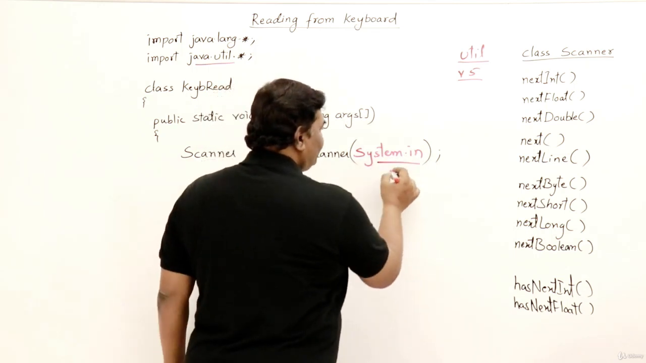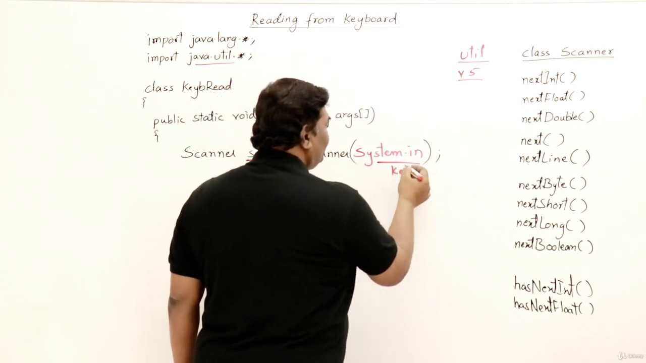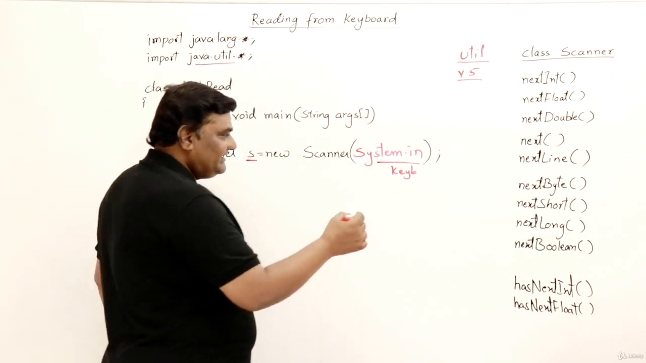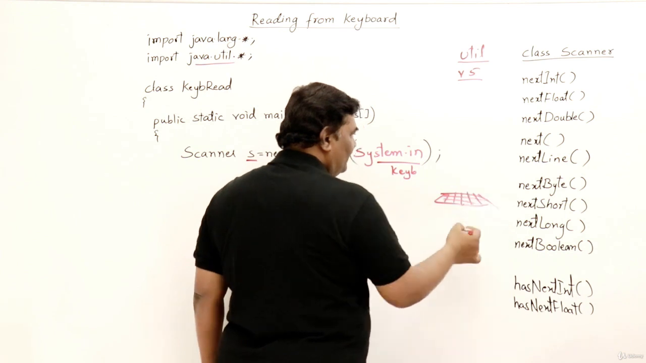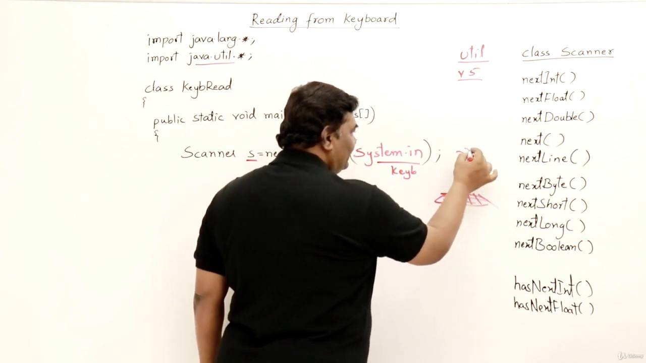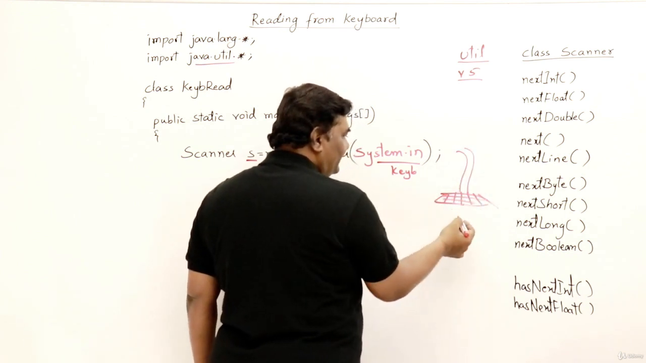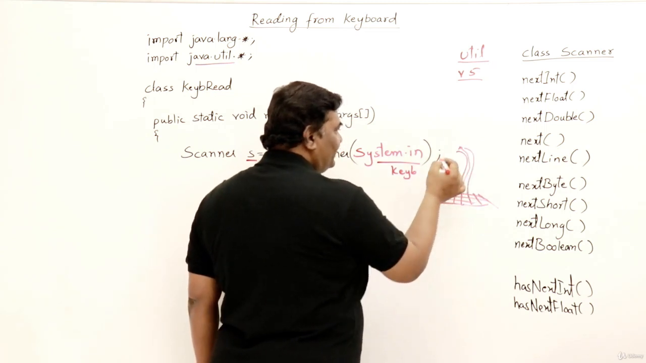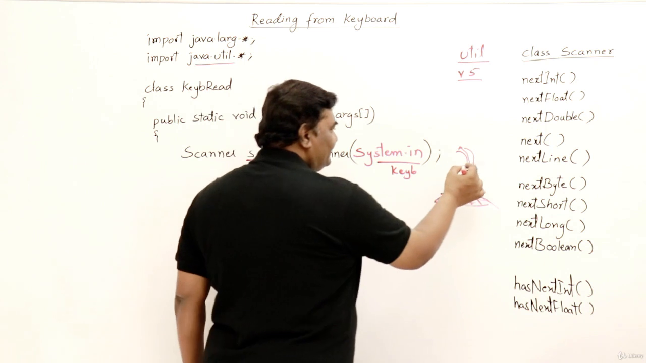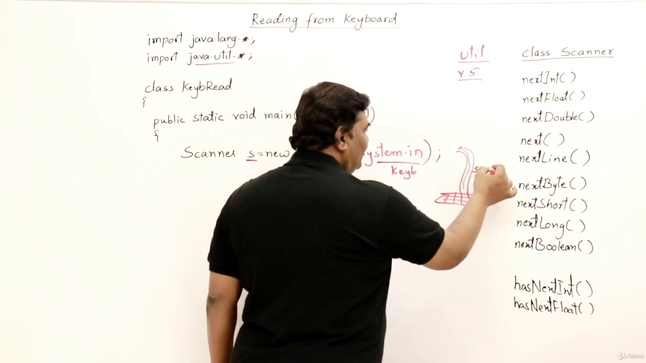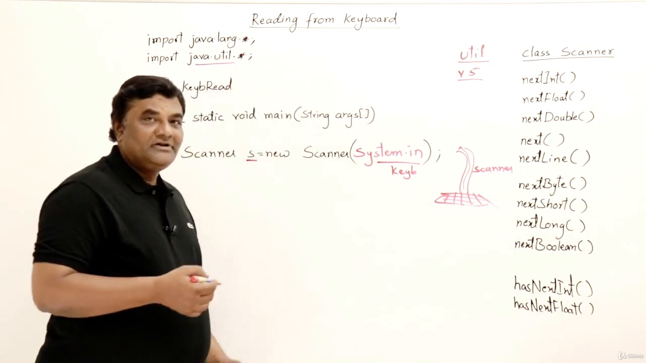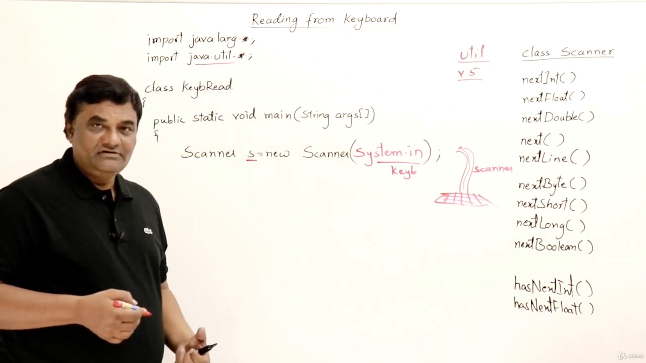So this object is associated with the keyboard. That object is given to the scanner. Just imagine, if this is the keyboard, the scanner object is a logical object assigned to it. Now whatever you type in from here comes through this scanner object to your program. So this is like a pipe, you have assigned it to a keyboard. So the scanner works as a pipe to read the data from the keyboard.